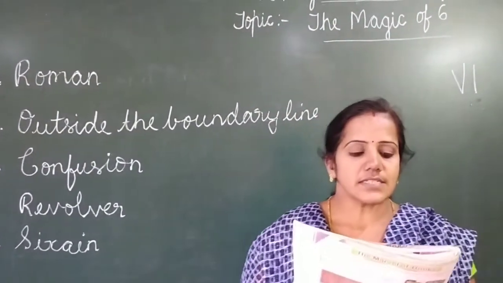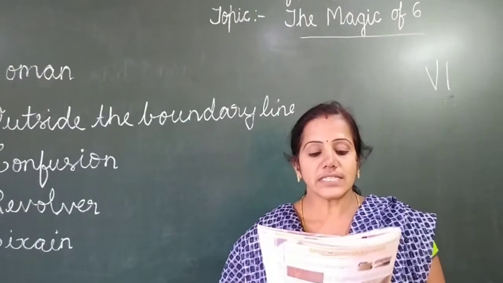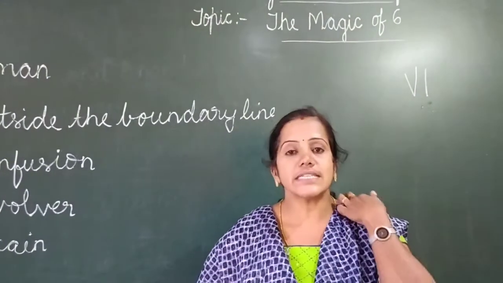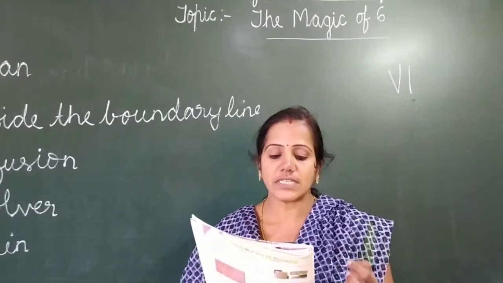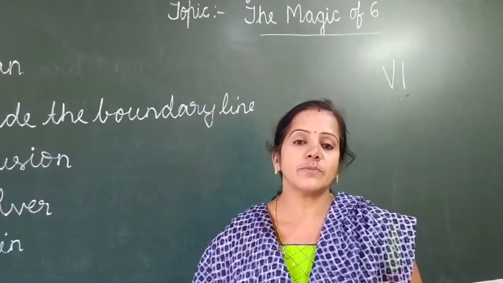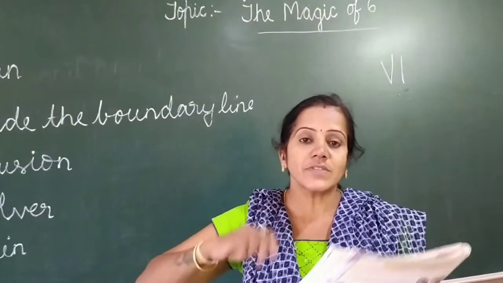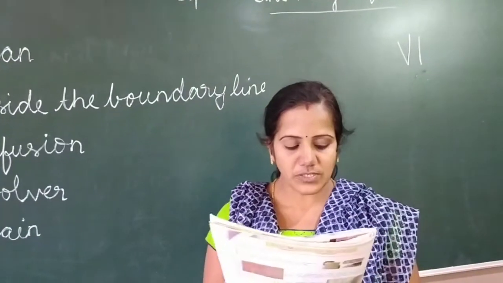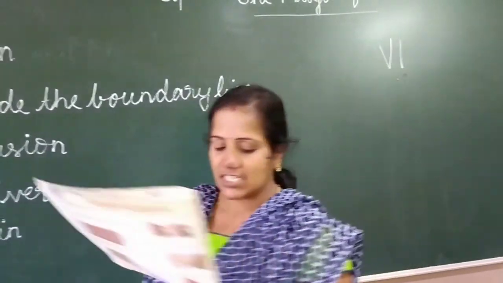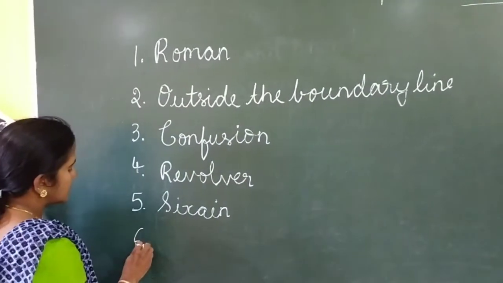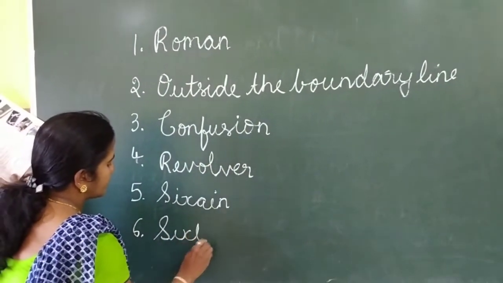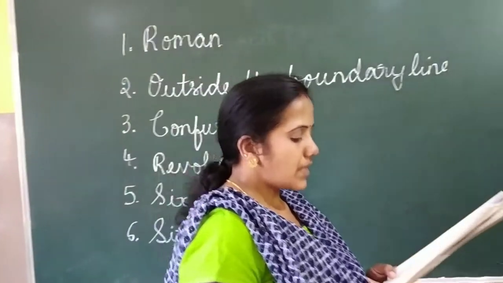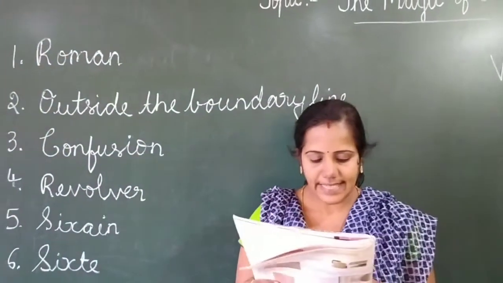Next, number 6. In fencing, what is the 6th of the 8 parrying positions called? Fencing is a sport. Parrying position means the position used to oppose the attack. So what do we call the 6th of the 8 parrying positions? We call it sixte. So the 6th answer is sixte, S-I-X-T-E. Next we move on to the 7th one.